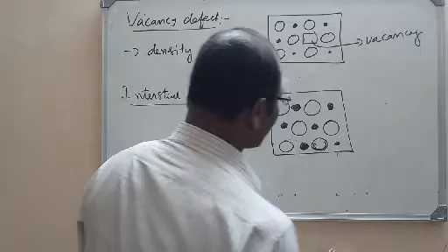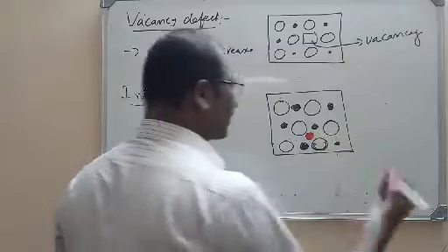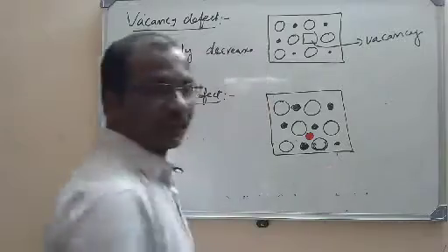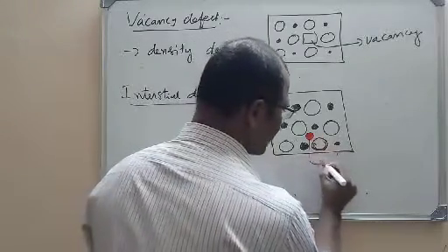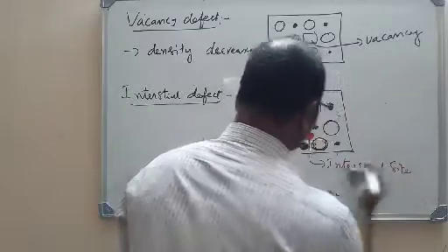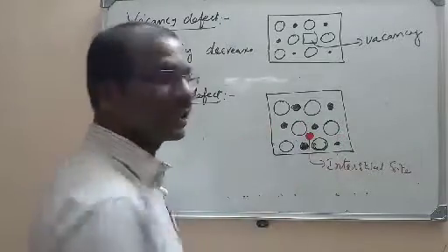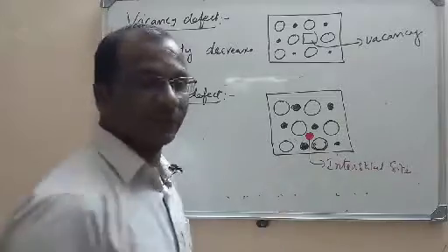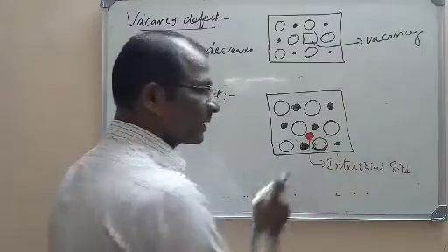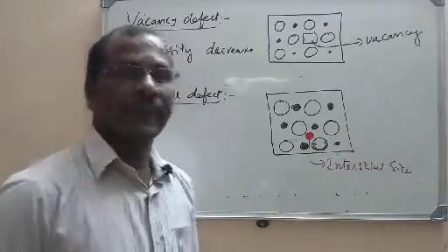Now let us imagine that some other particle, from another part of the crystal, has occupied the interstitial site. This is the interstitial site here. So what happened? The regularity of the arrangement of the crystal is affected. This is a defect now, because there should not be any point here. But this point has come from the other part of the crystal and occupied the interstitial site. So an interstitial defect is happening.